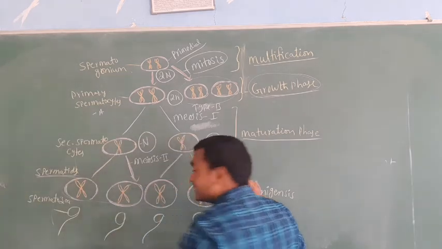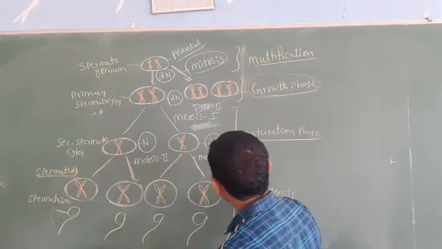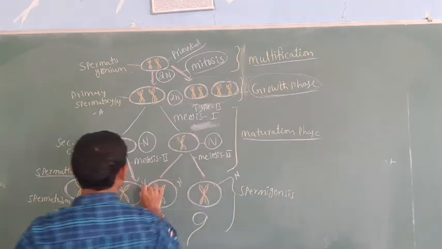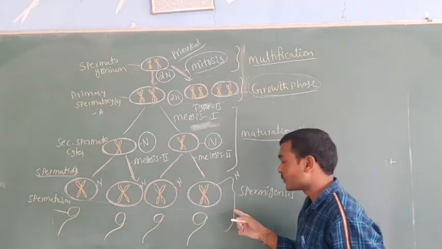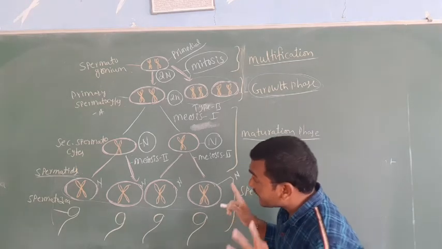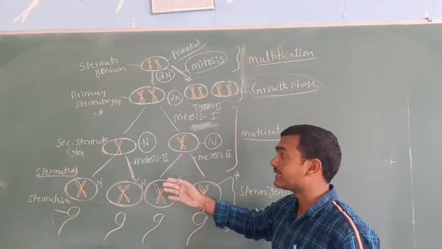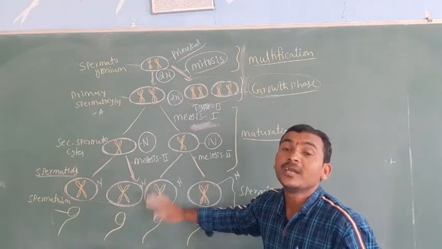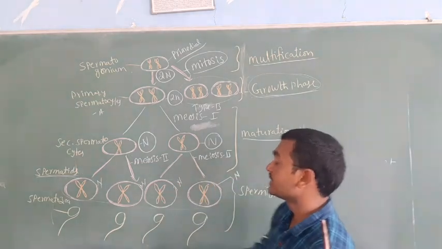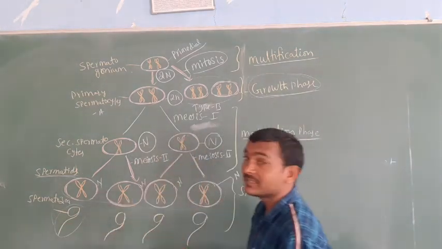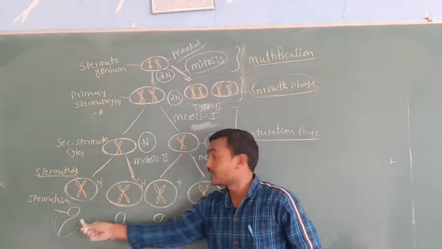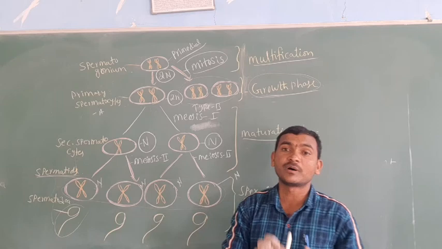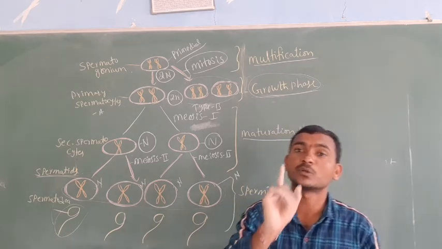All the spermatids are haploid in nature. These immature spermatids become mature ones, which are spermatozoa. Each spermatid forms only one spermatozoon.